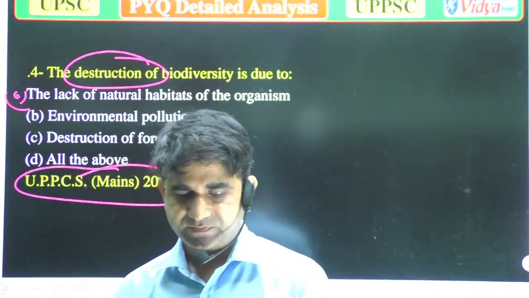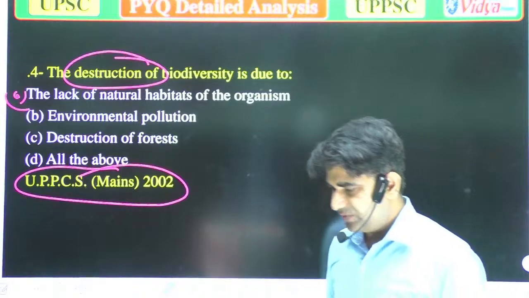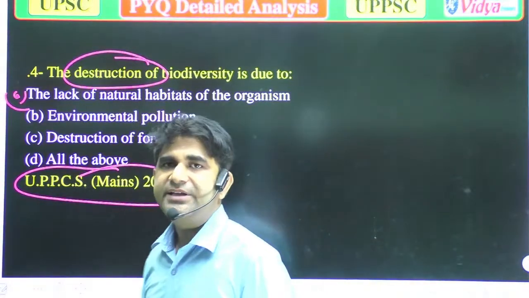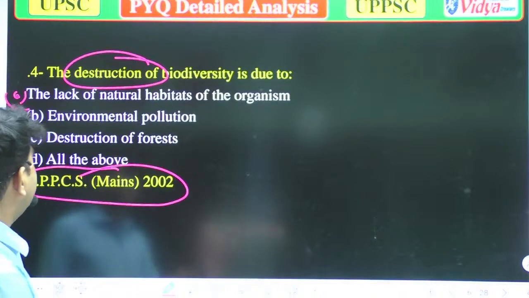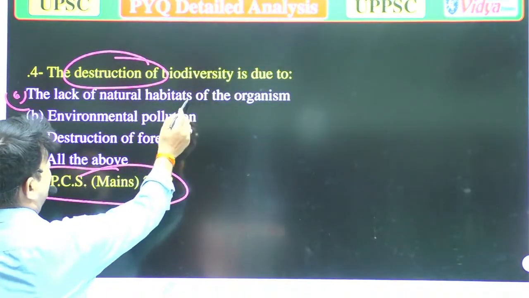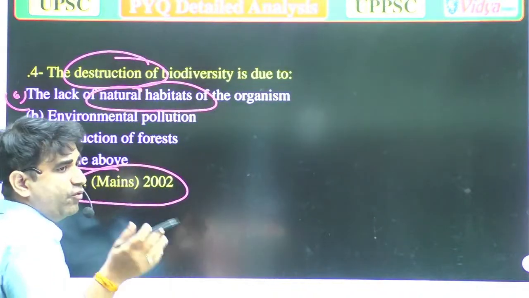So the destruction of biodiversity: how can biodiversity be destroyed? First thing, the lack of natural habitats of organisms. It's also important, because what is habitat?